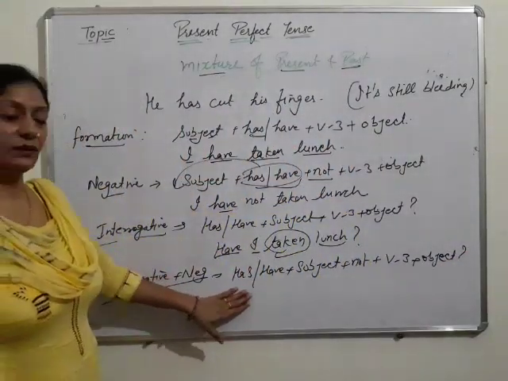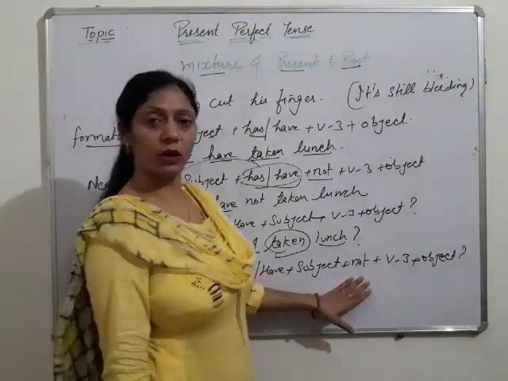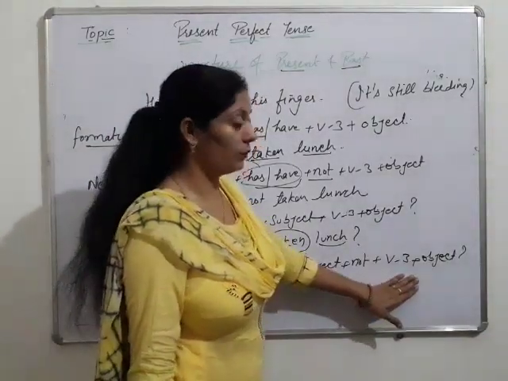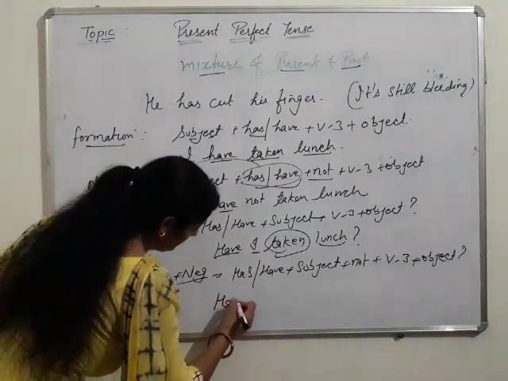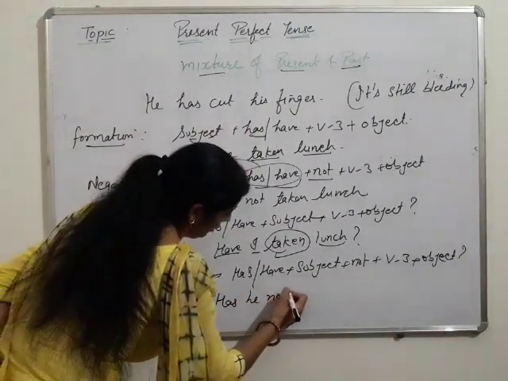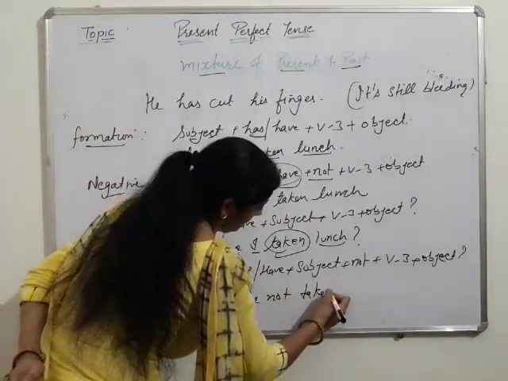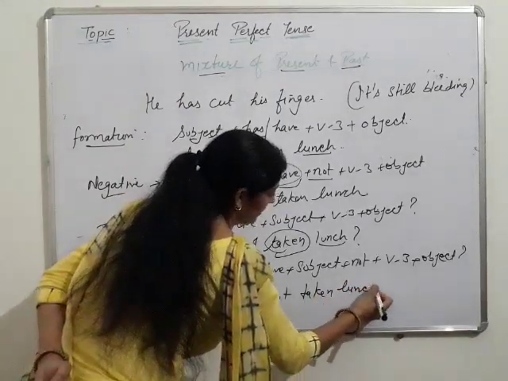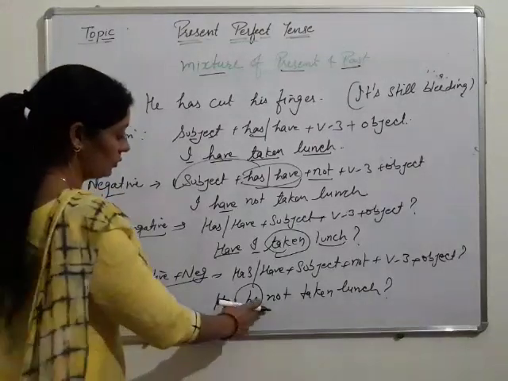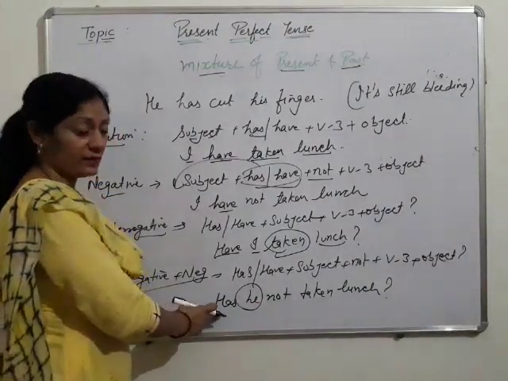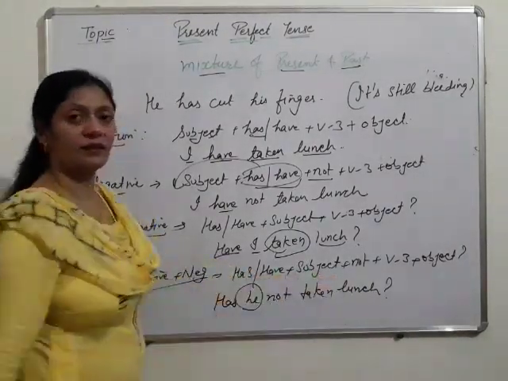Has, have, then subject. After the subject, not is used, then the third verb and the object. Has he not taken lunch? In this sentence our subject is singular, so I used has here.